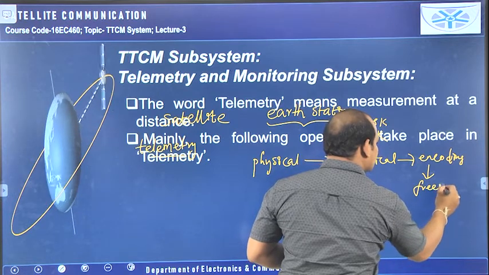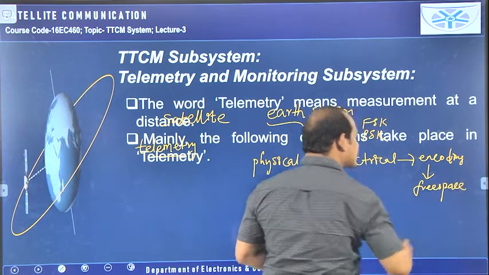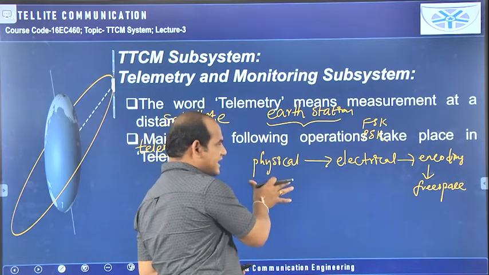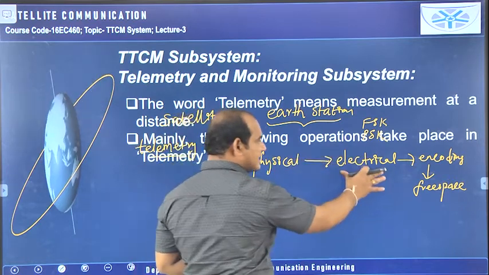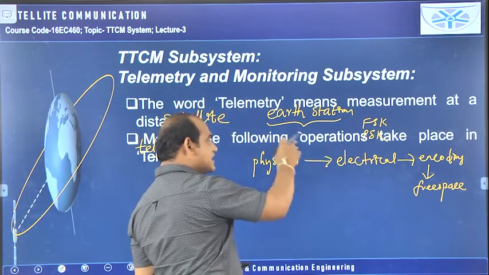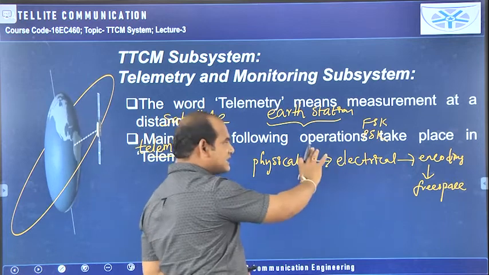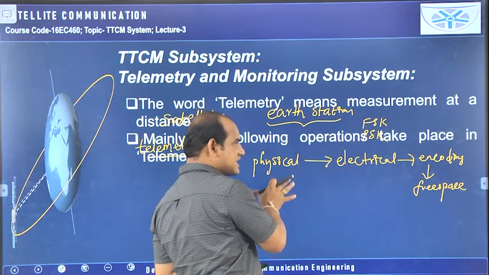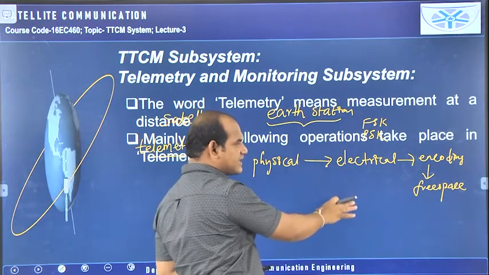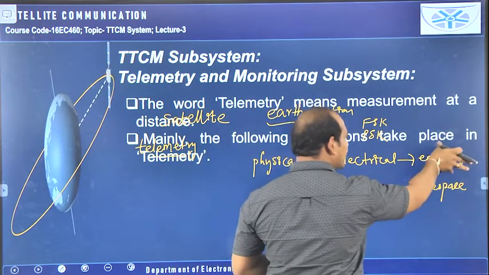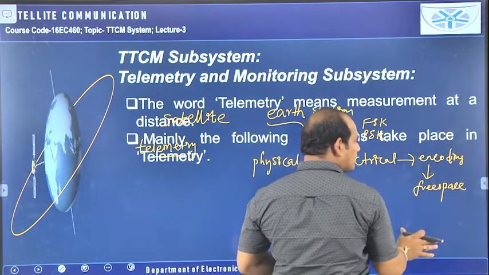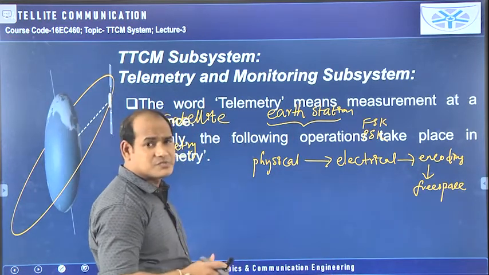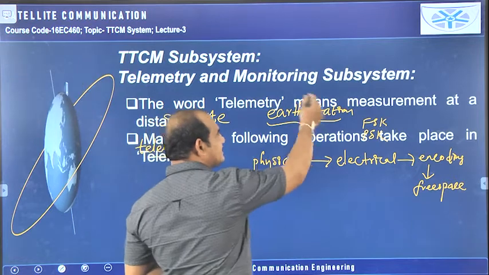So these are the things that will be done by using this telemetry subsystem, which is available in the earth station. Having this physical data, it is then converted into electrical data. That means here the physical energy is converted to electrical energy, which is called transducing action. So by using the transducers we can convert physical energy into an electrical signal, then it will be converted into digital data by using the encoding process, then that will be transmitted towards the satellite. These are the steps that go on in the earth station.